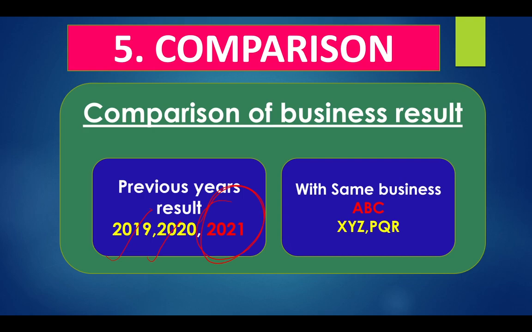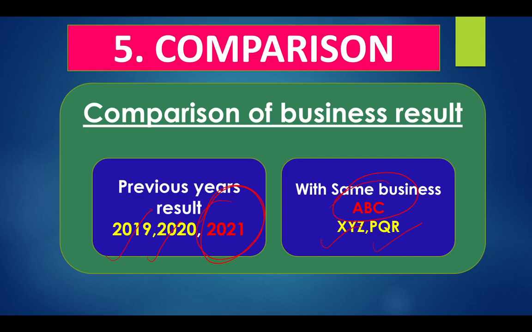Or they can do this comparison and analyzing by doing, for example, our business is ABC. There are the business XYZ and PQR. They are doing the same business, what type of product we are selling. So they can check our result with their result. So the business can compare their business is improving their result or no. This is called comparison. These are the 5 steps include the accounting process.